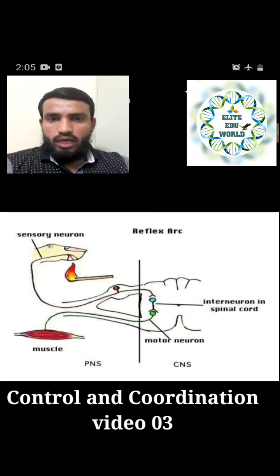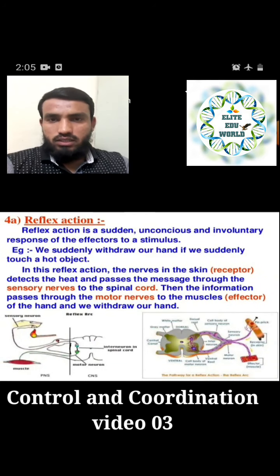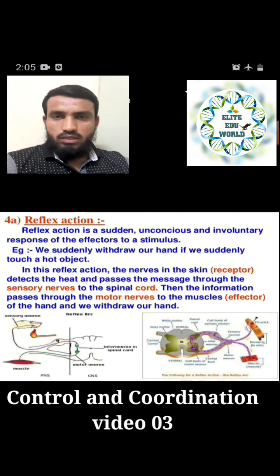So it would take more time otherwise. In short, it will just finish within a shorter time, so our body will be safe from hot objects. That is our reflex action we have seen in this chapter, right. Both the things are joined together here, central nervous system as well as peripheral nervous system, right.